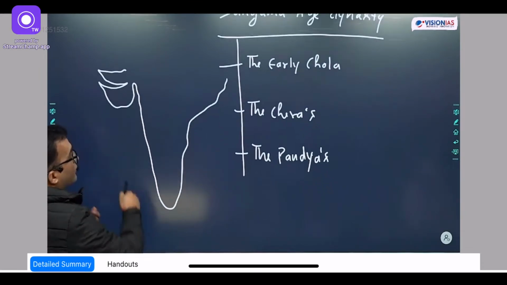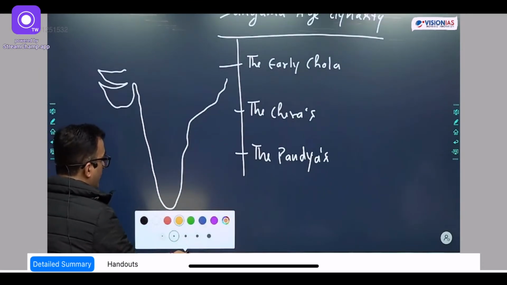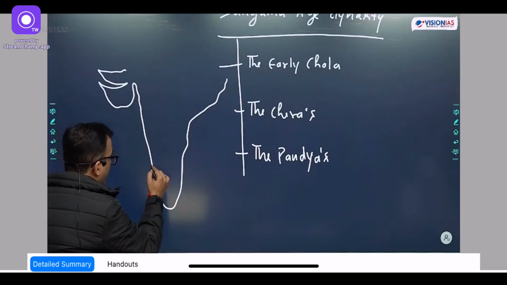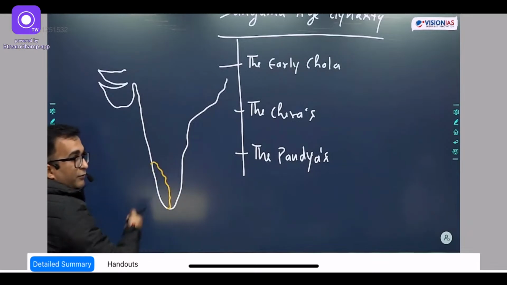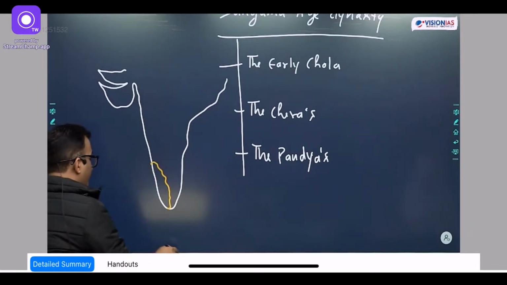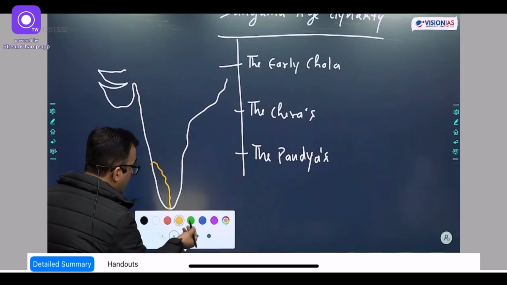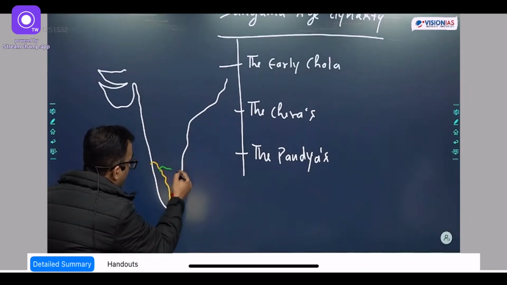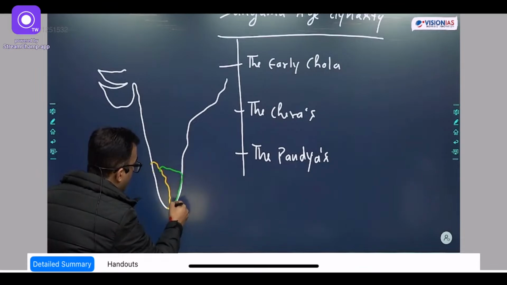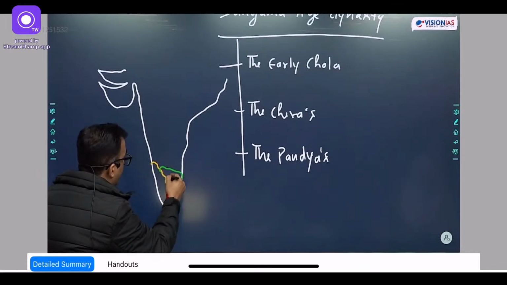So what was the location of these dynasties? Cheras are basically the Kerala country, okay? But then covering a little bit of the area of Tamil Nadu also. When it comes to the Pandyas, Pandyas would be the Tamil Nadu part. Okay, so this is the Pandya part, the green one.